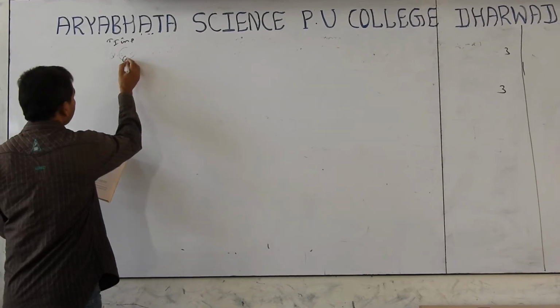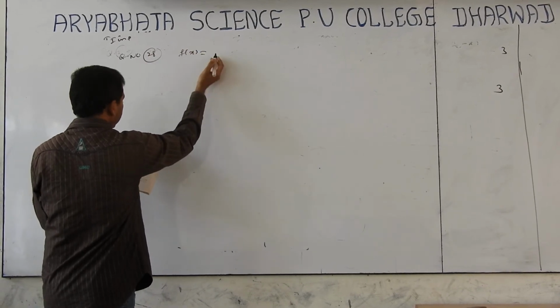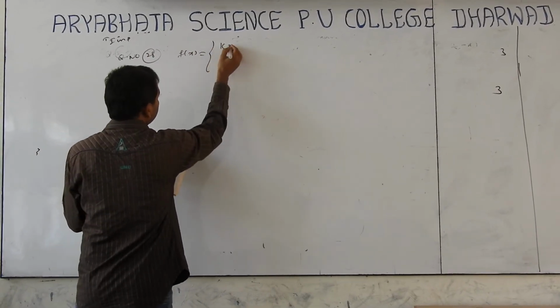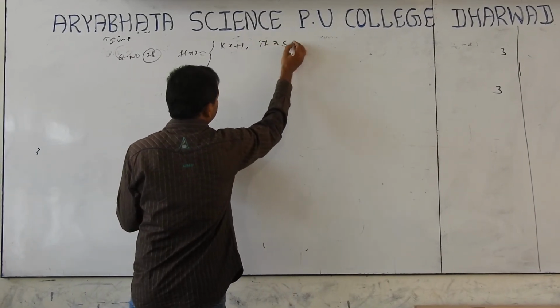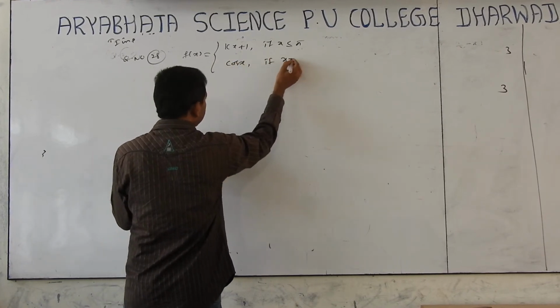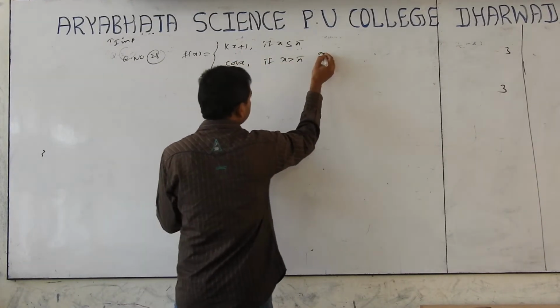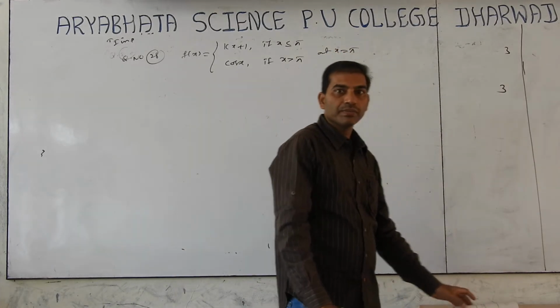Next, question number 28. F of x equals kx plus 1 if x less than or equal to pi, cos x if x greater than pi, at x equal to pi.